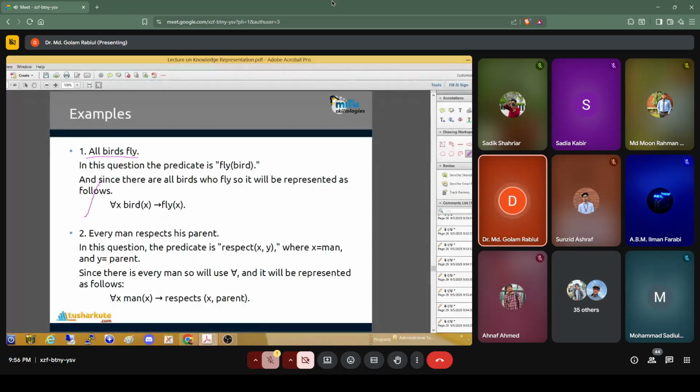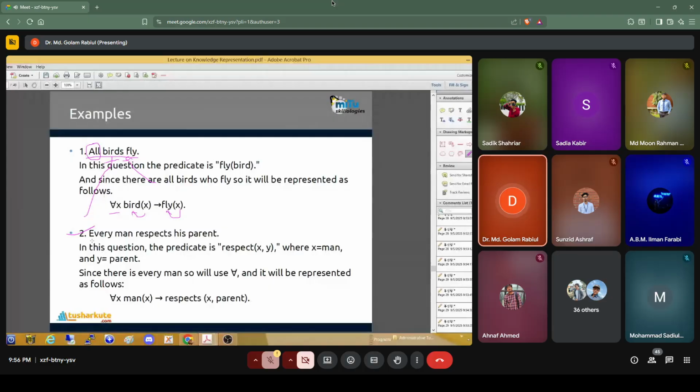Bird is our subject and fly is our predicate, and all is our quantifier, the universal quantifier. For all x, if x is a bird, it implies x will fly.